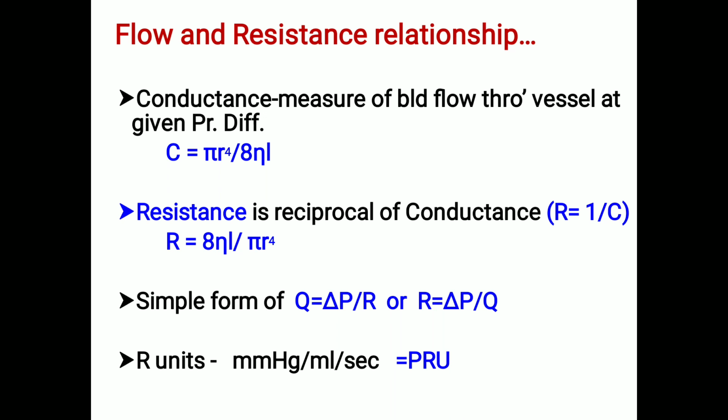So what are the resistance factors? Resistance to blood flow is determined by two important factors: one is the radius of the blood vessels and the other is the viscosity of blood. What are the factors that affect the viscosity of blood? Viscosity of blood is inversely proportional to the temperature and flow rate, whereas it is directly proportional to the hematocrit value, concentration of plasma protein and diameter of blood vessels.